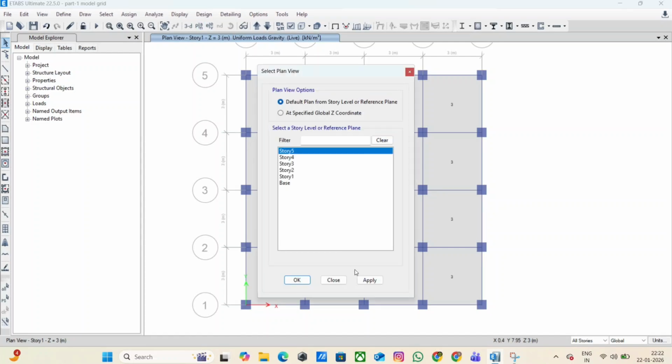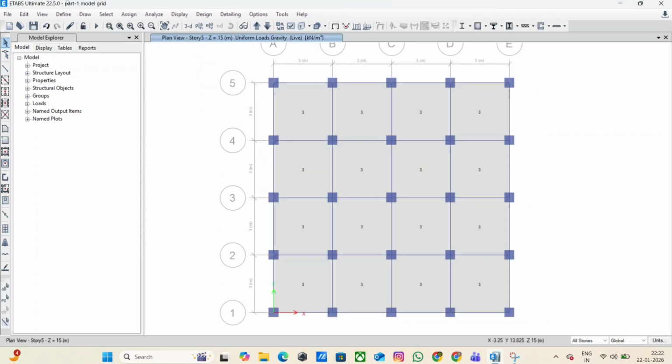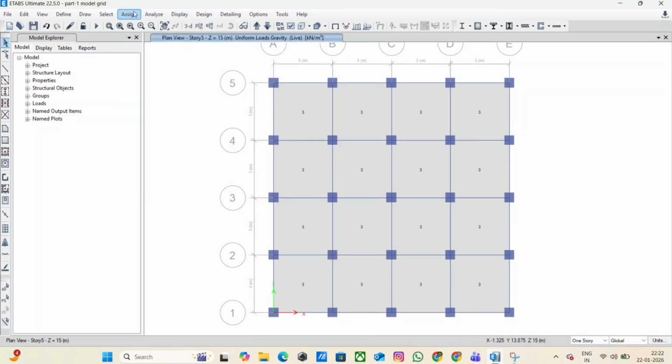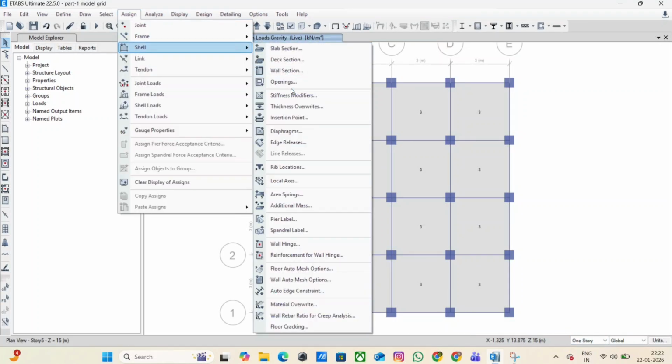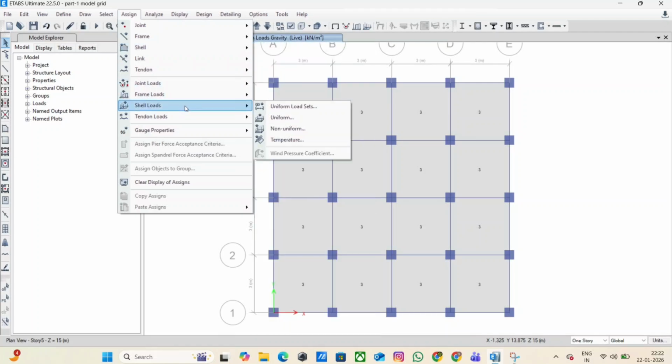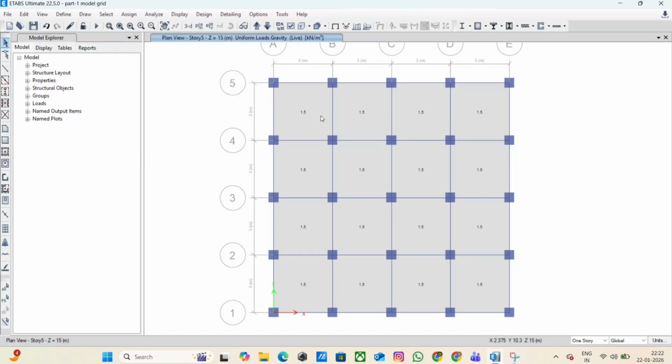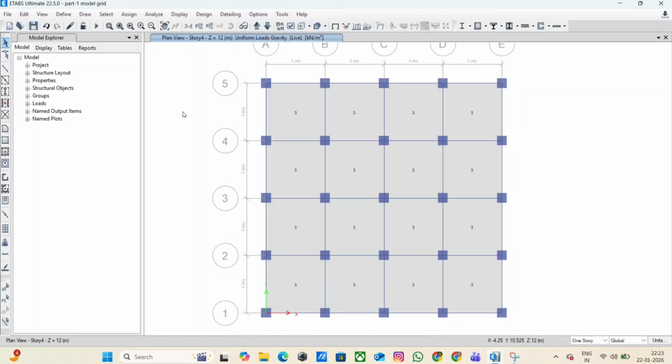For terrace slabs, apply terrace live loads separately such as 1.5 kN per square meter. Save the model after assigning slab loads.